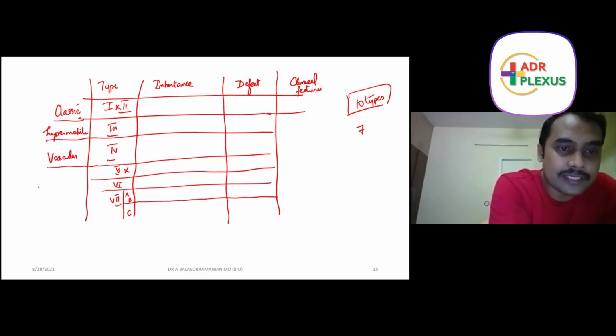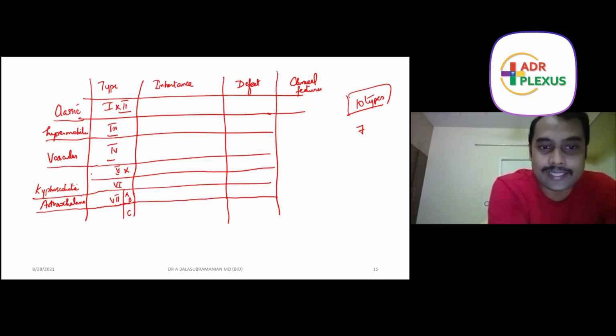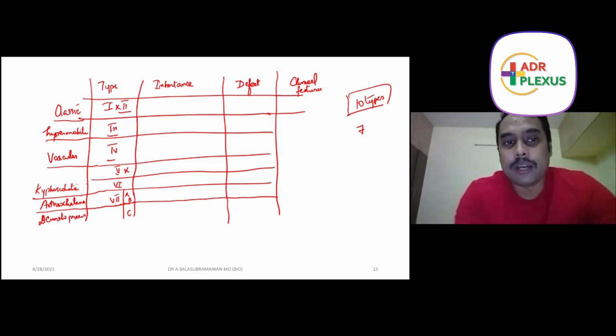Type 6 is called kyphoscoliotic EDS. Type 7 A and B are called arthrochalasia EDS. Type 7C is called dermatosparaxis. Now, based upon this, we will write the clinical features.